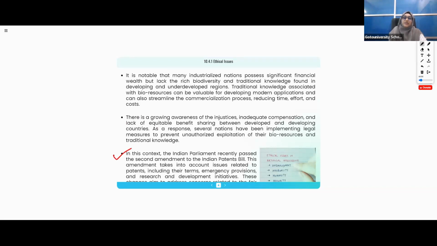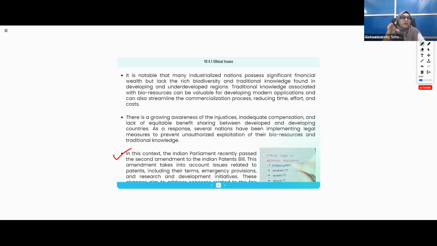Now, one more important thing, this para. So this is completed. Here, unauthorized exploitation of bioresources and traditional knowledge is biopiracy. Now in this context, the Indian Parliament recently passed the second amendment to the Indian Patents Bill. If Indians make some invention, there is a very long process for getting a patent. So Indians were just neglecting it. Why go through so many processes? Who has time?